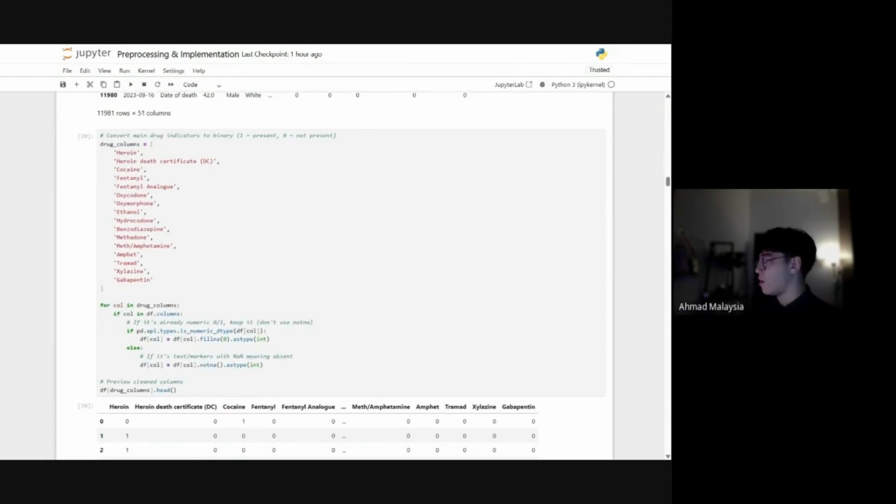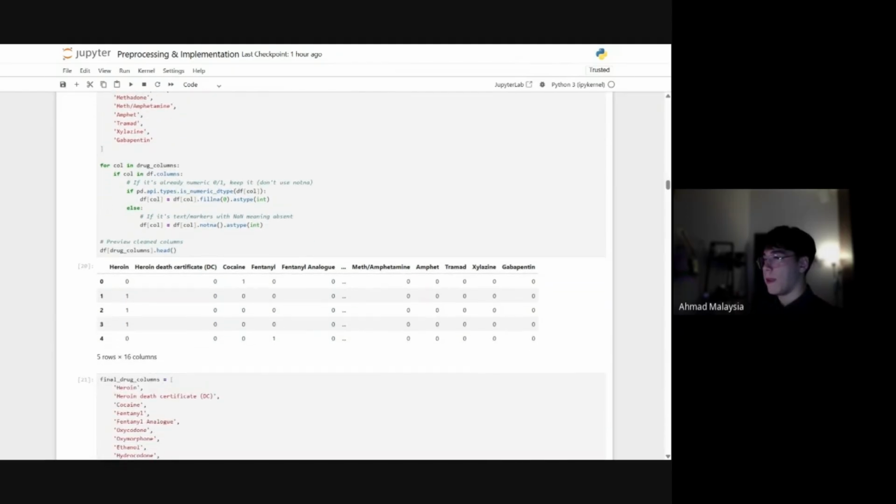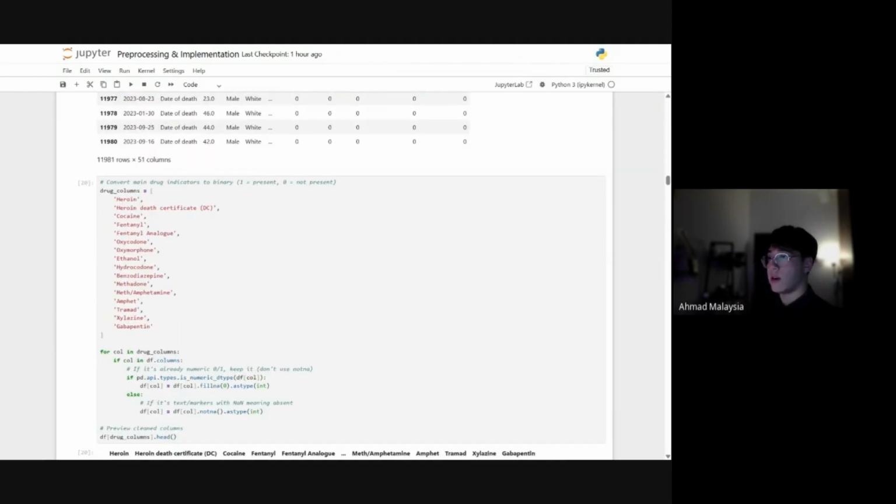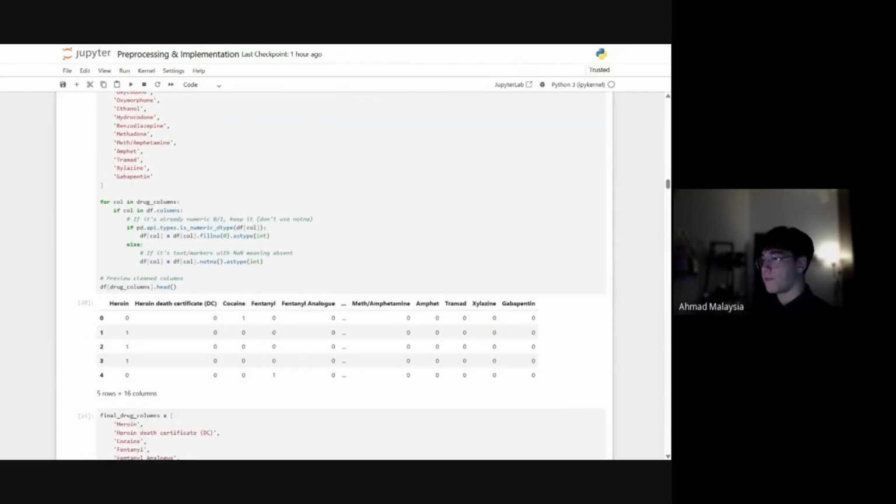Now we will convert the main drug indicators to binary format, meaning I convert them from a Y or an empty cell into a 1 or a 0, 1 being present, 0 being not present. These are all the drug columns, excluding the ones that were already extracted from the other column. We will ignore those because I already converted them. So these are the ones that aren't converted yet.